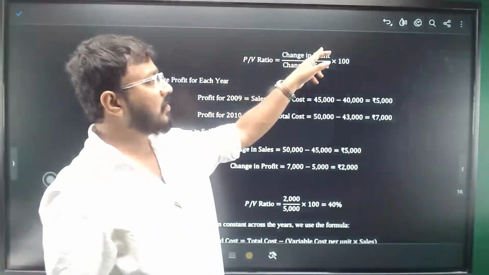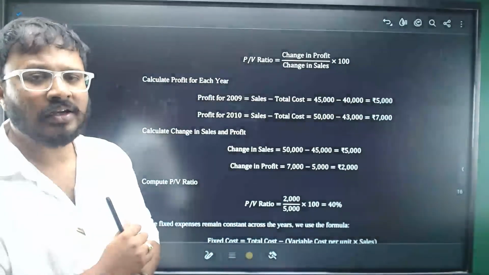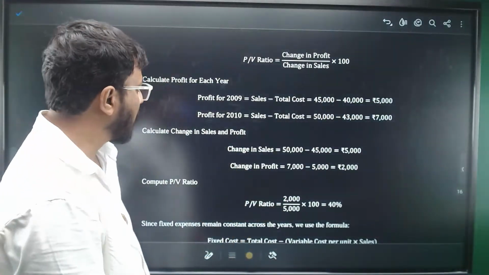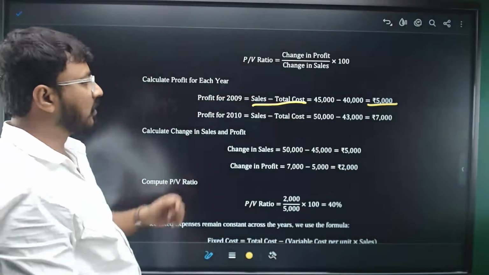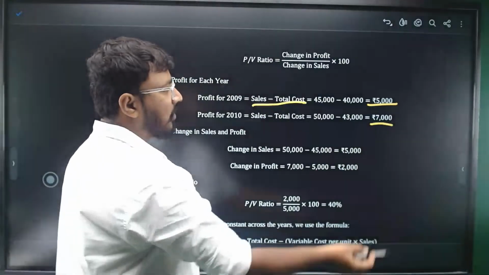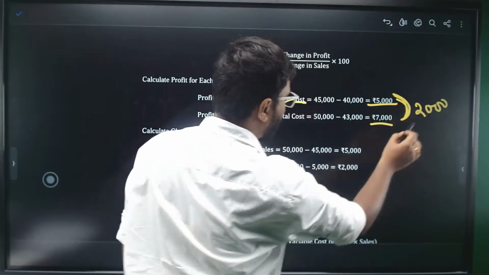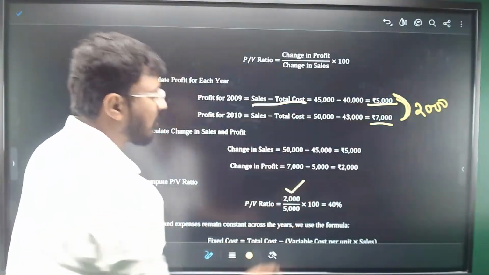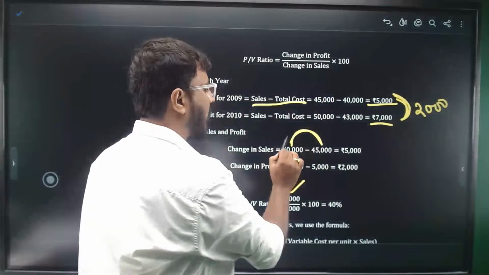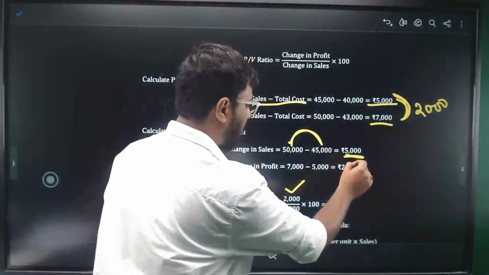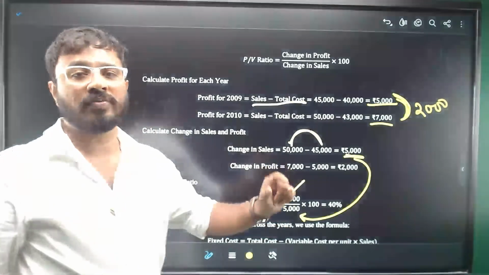PV ratio is calculated as change in profit divided by change in sales into 100. Profit, how to calculate? Total sales minus total cost is the profit. That is what they are doing. Sales minus total cost is giving you the profit for the previous year and the profit for the current year. The difference is the change. 7,000 minus 5,000 is 2,000. That will be put in the numerator, right? 2,000. Similarly, they are calculating the change in sales. The difference between the current year and the previous year sales is 5,000, which they have put here in the denominator. Multiply it with 100, you'll get the PV ratio 40%.